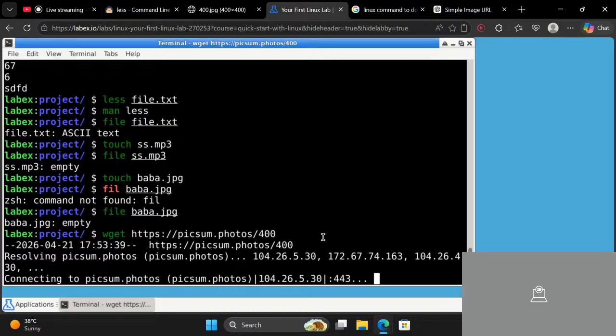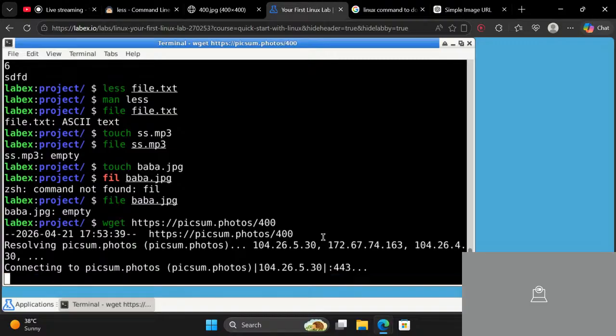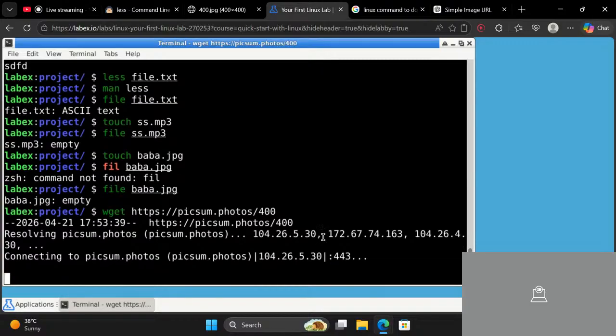So let's see if it will get executed. I have tried this for the first time since I am also a beginner. So let's see what will happen. I'm clicking enter.